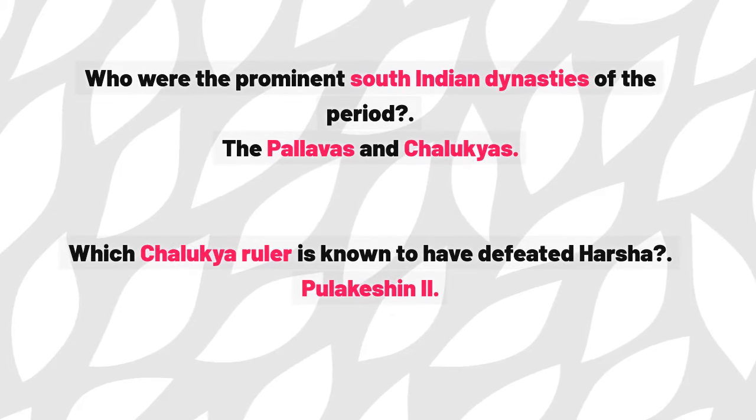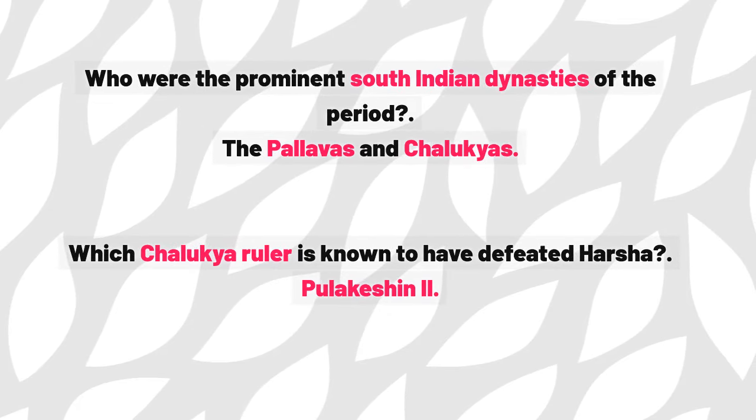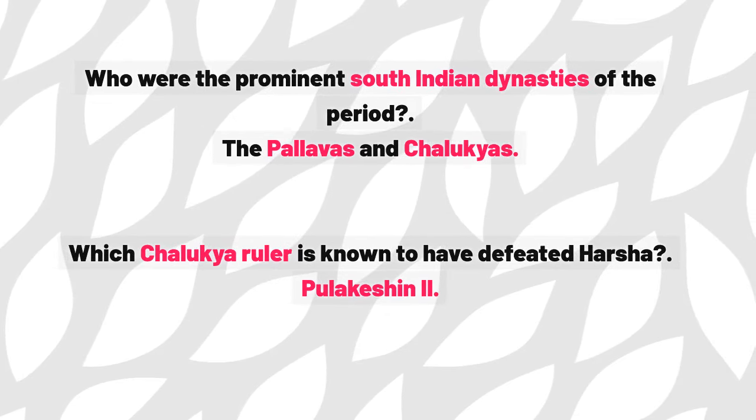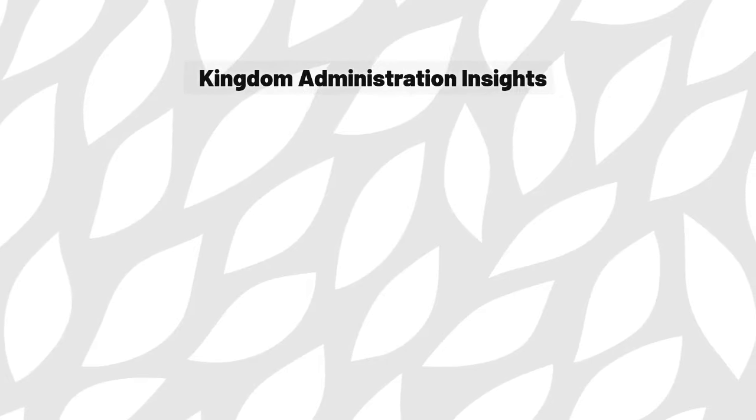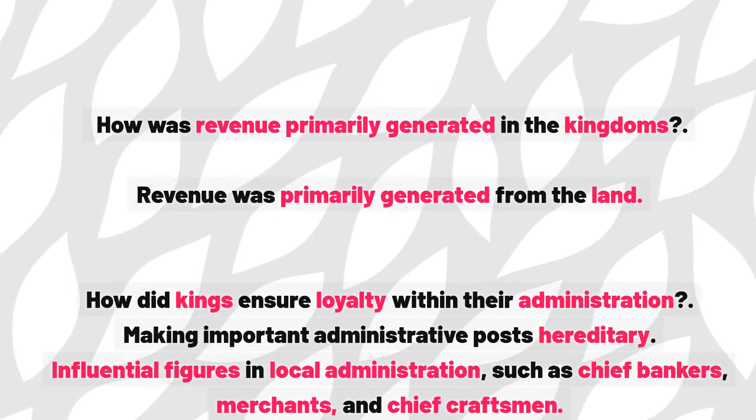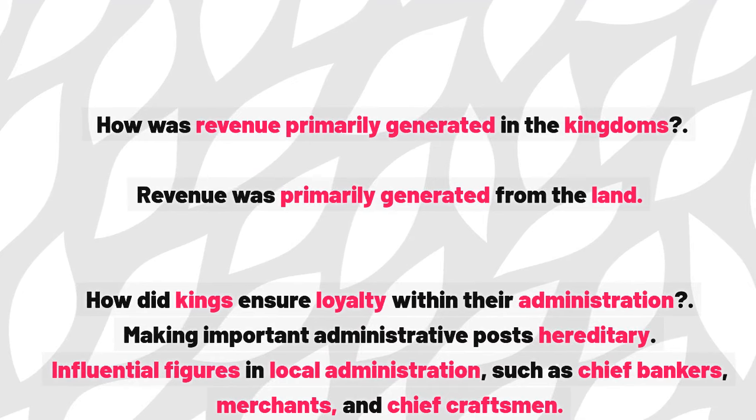Who were the prominent South Indian dynasties of the period? The Pallavas and Chalukyas. Which Chalukya ruler is known to have defeated Harsha? Pulakshan II. Kingdom administration insights. How was revenue primarily generated in the kingdoms? Revenue was primarily generated from the land.